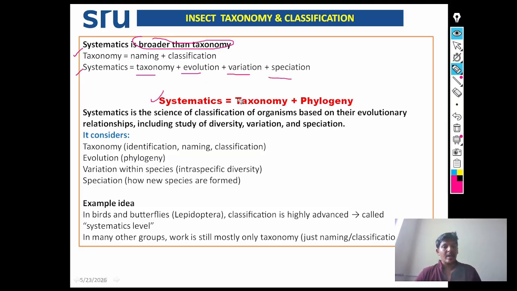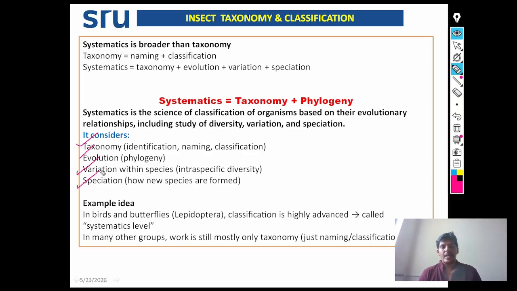Systematics is equal to taxonomy plus phylogeny. Systematics is the science of classification of organisms based on their evolutionary relationship, including study of diversity, variation, and speciation. It considers for classification taxonomy, evolution, variation within the species, and speciation, how new species are formed.